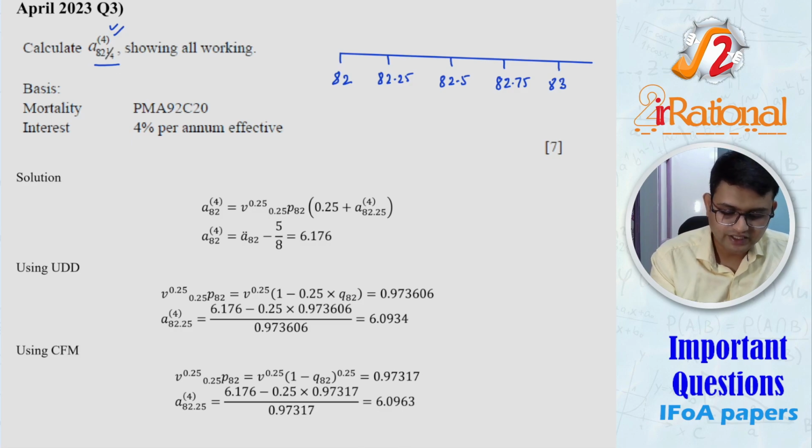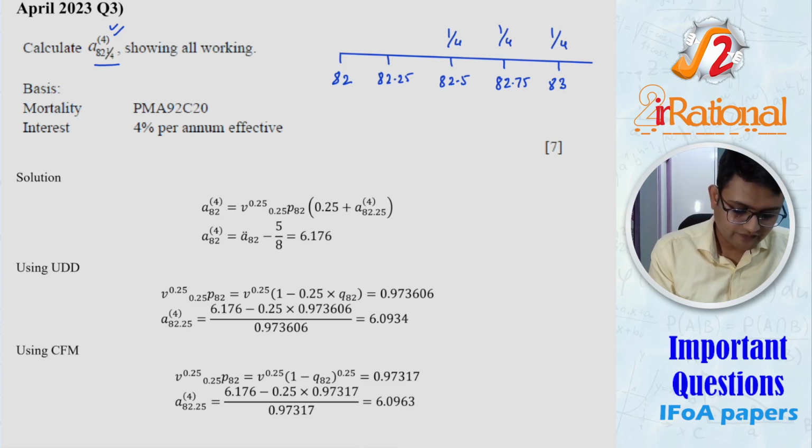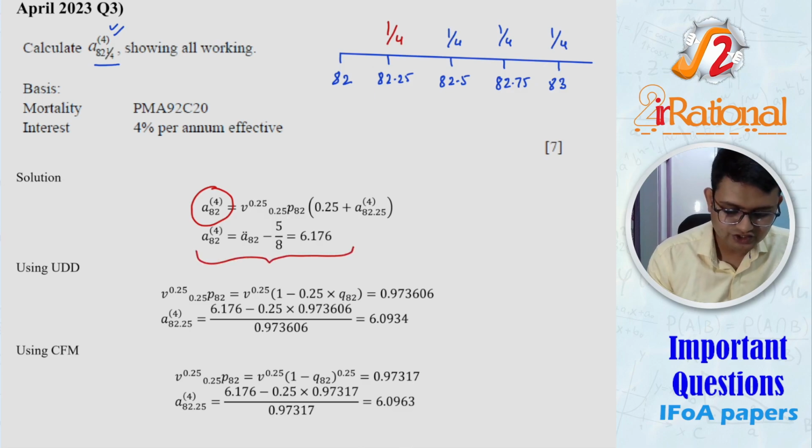$82.25, that's the current age. First payment is going to be from 82.5 and the payment would be 1/4 because the payments are in arrears. So here what I have done is I have calculated A82 payable 4 times. That will have one extra payment, that would be here. First of all, calculating this is very straightforward.